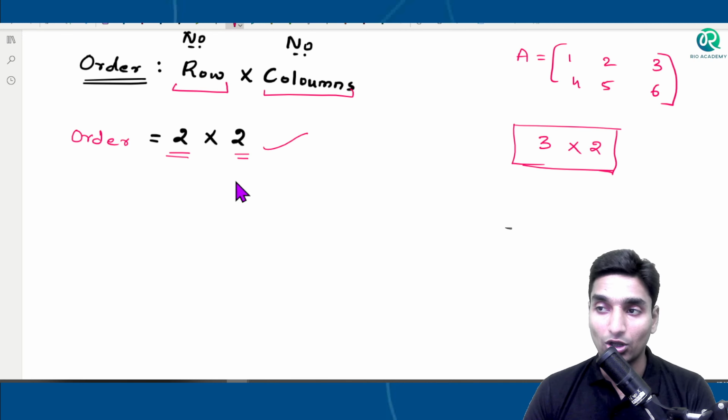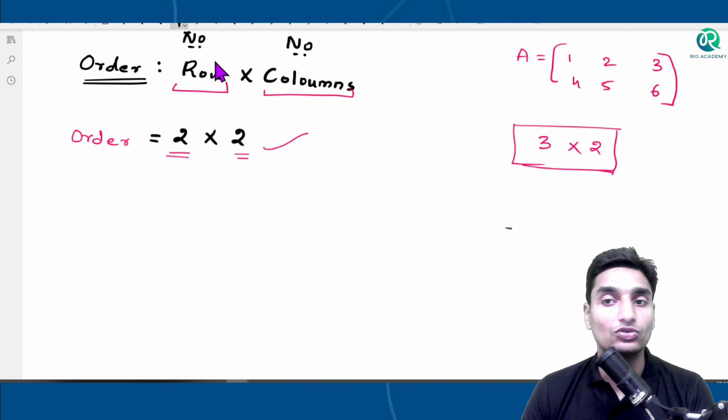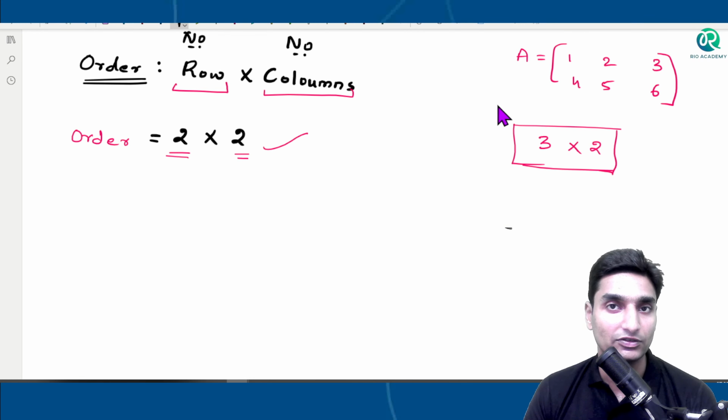Alright, now the question comes, what does this order represent? Why do we need to show the number of rows and why do we need to show the number of columns? See, basically guys, suppose there is a registry, let me say of an institute, an attendance sheet registry.